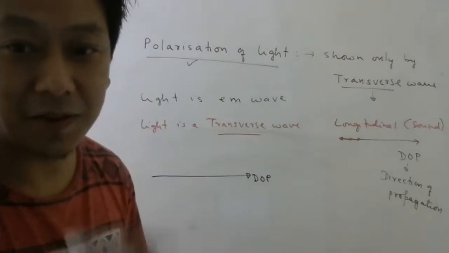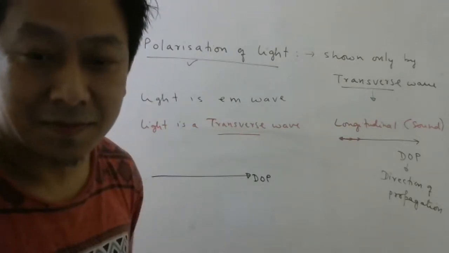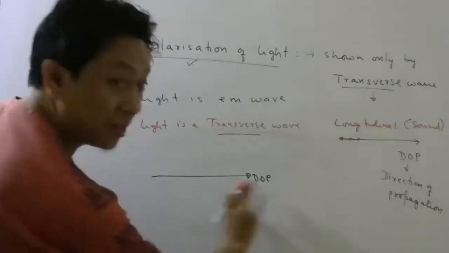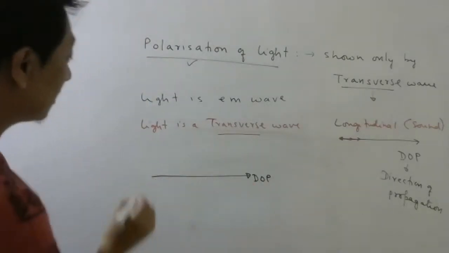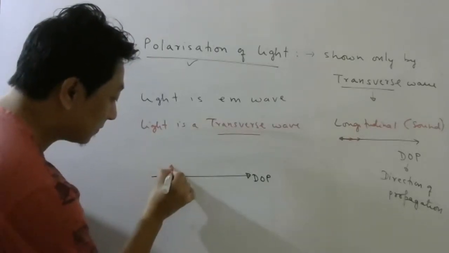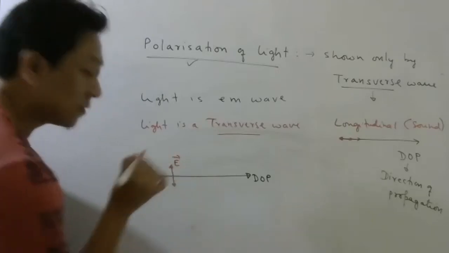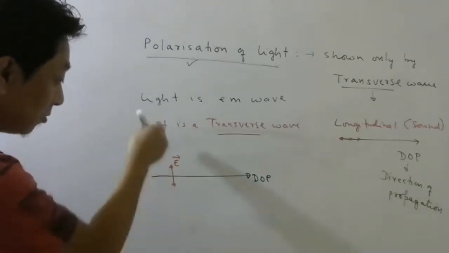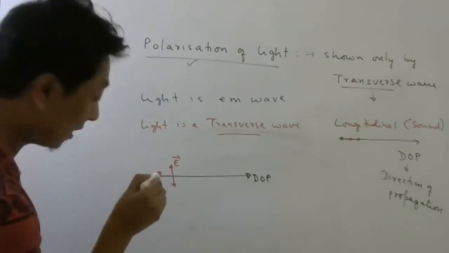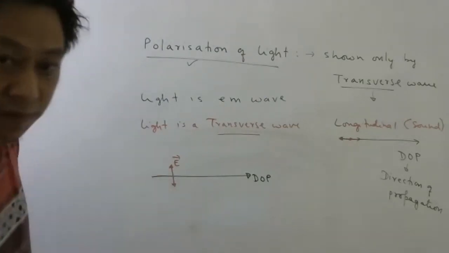Particles or electric field and magnetic field? Electric field and magnetic field. So if this is the direction of propagation, then in light, electric field will oscillate this way, perpendicular to the direction of propagation. If electric field is here, magnetic field will be here.